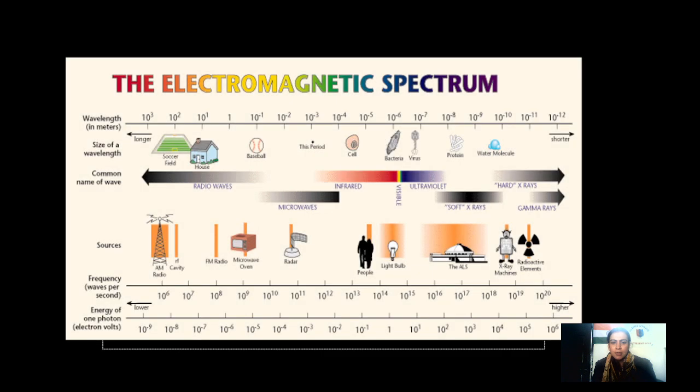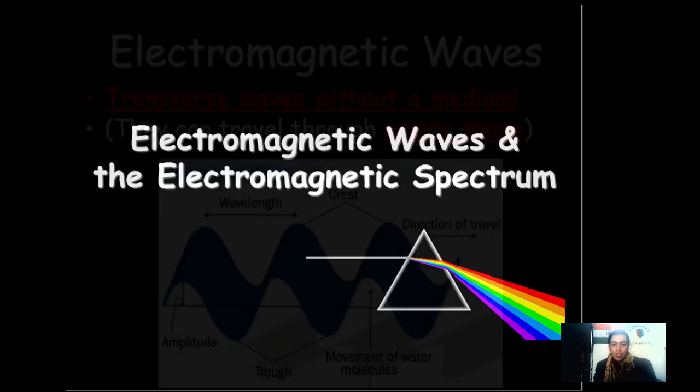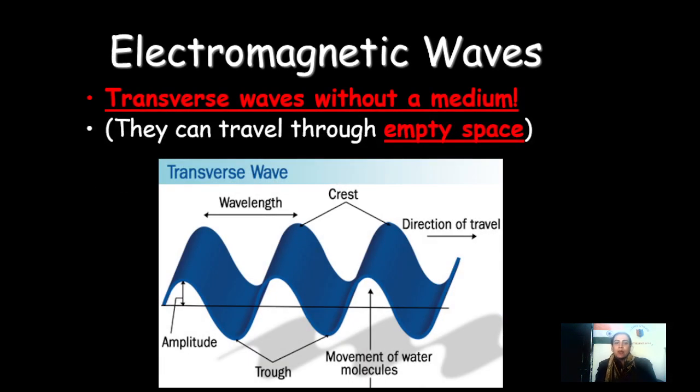So, hello everyone. Today we are going to discuss electromagnetic waves and the electromagnetic spectrum. Electromagnetic waves basically consist of two components, that is electric field and magnetic field.